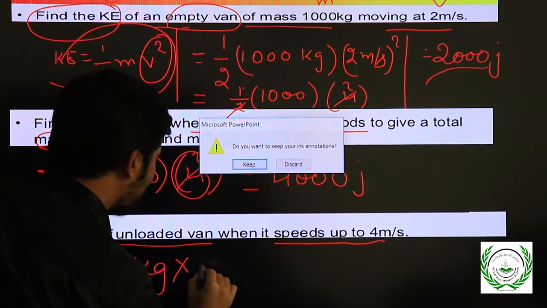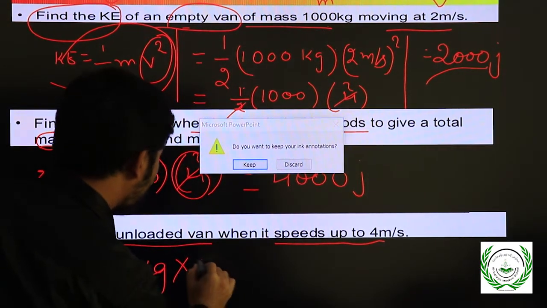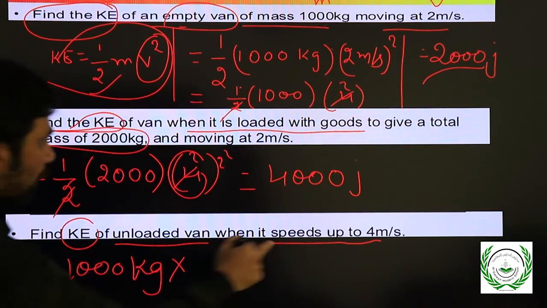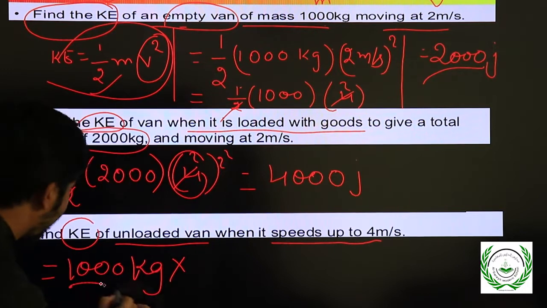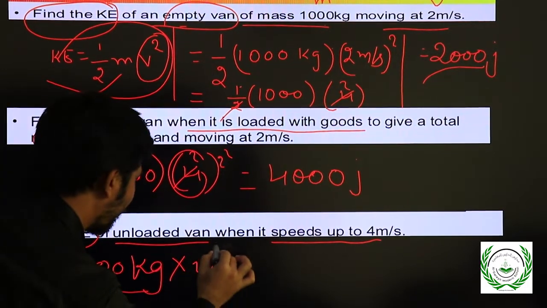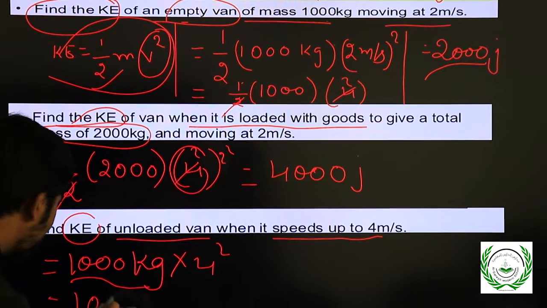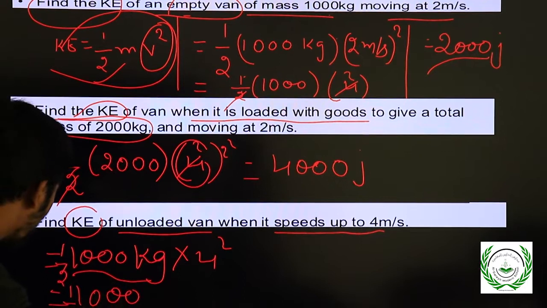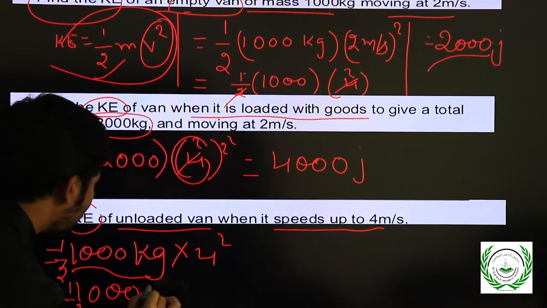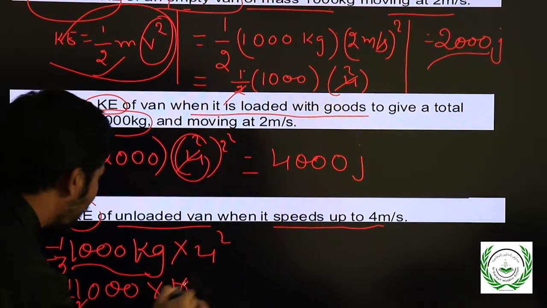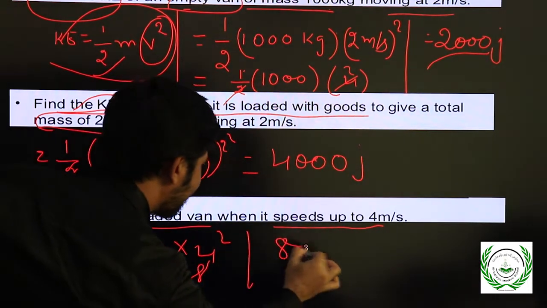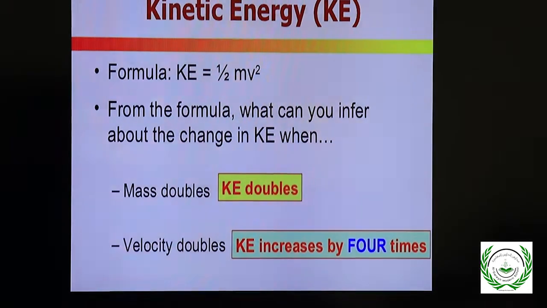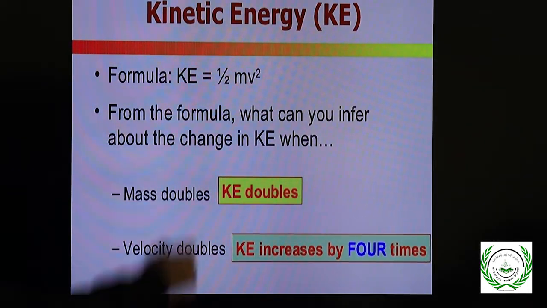Here m is 1000, v square is 4 square, 16, and half. Half times 1000 times 16, so you will get 8000 joules. Fine.